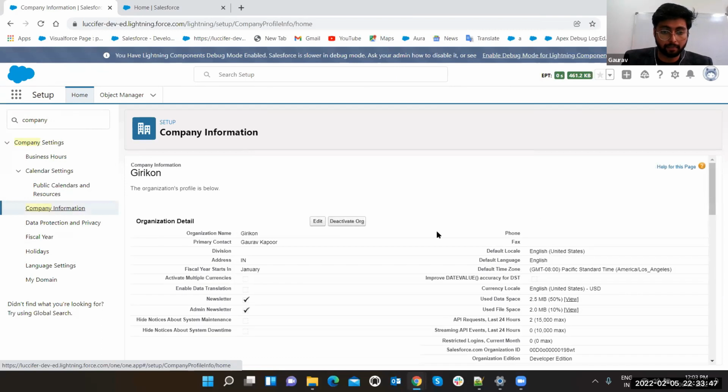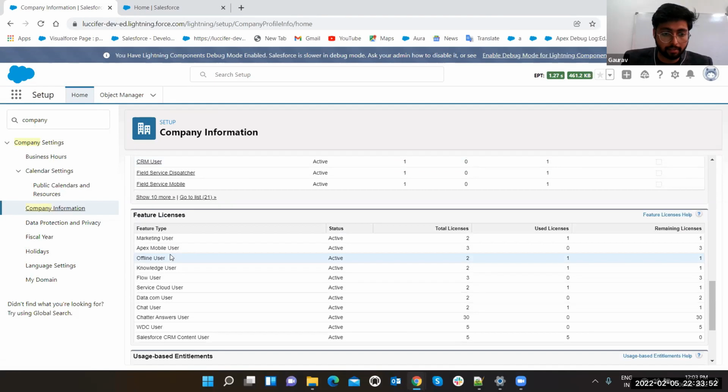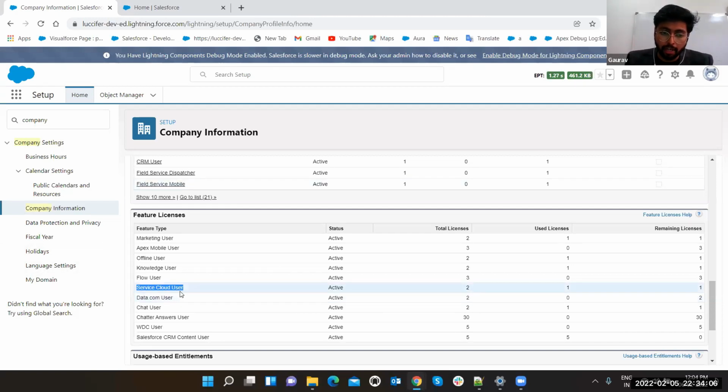Company information. In company information, slide down. And these are the multiple licenses for marketing user, knowledge user, and there must be, yeah, Service Cloud user. See, this is a developer org. Whenever you create a developer org, which I showed you at the start of the Sales Cloud session, just go to company information, and you will get to know how many licenses you have for each. Currently for Service Cloud, I have 2, of which 1 is used for myself, and 1 is still pending. So the license which I have used is through this only.